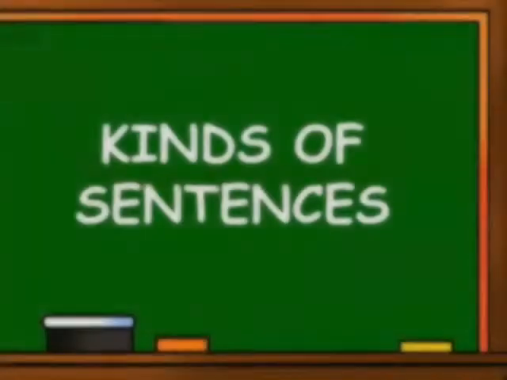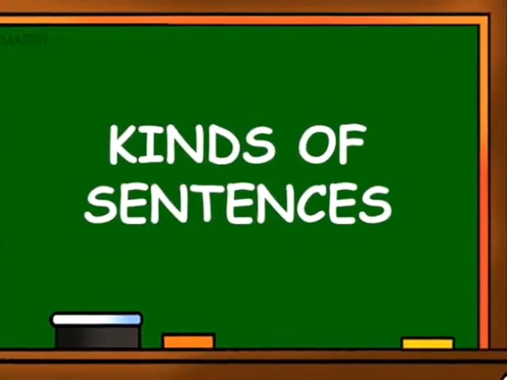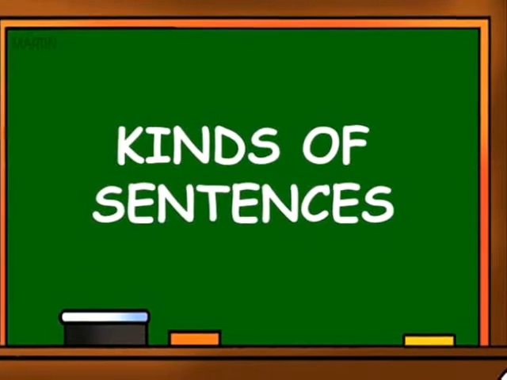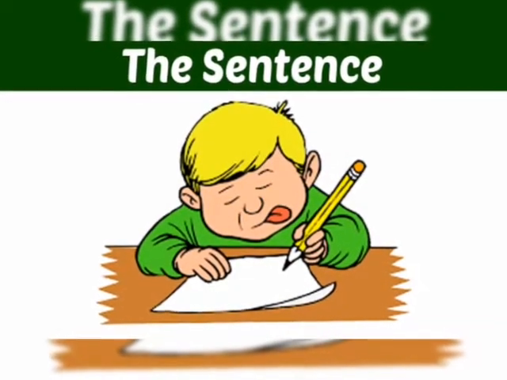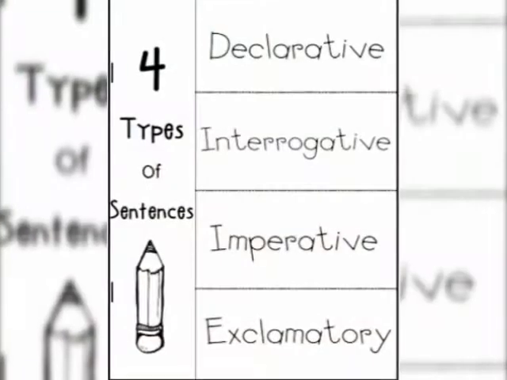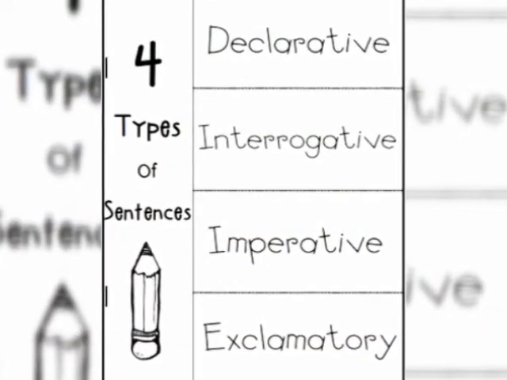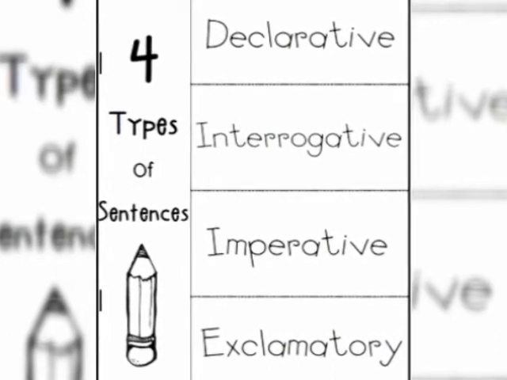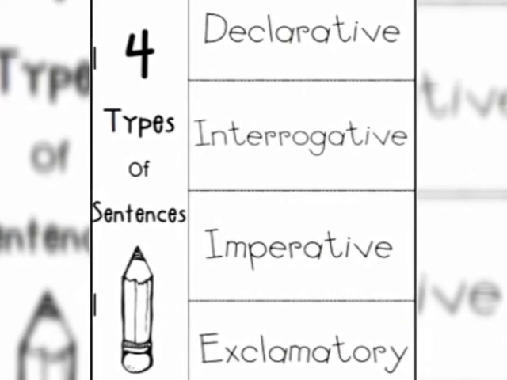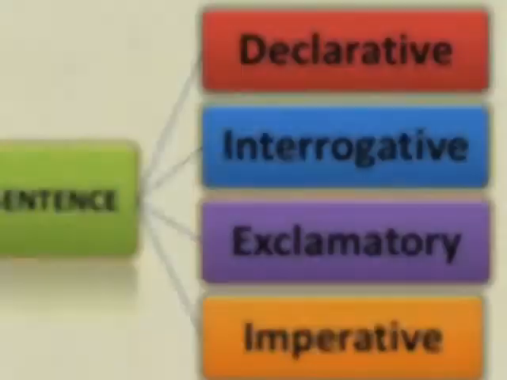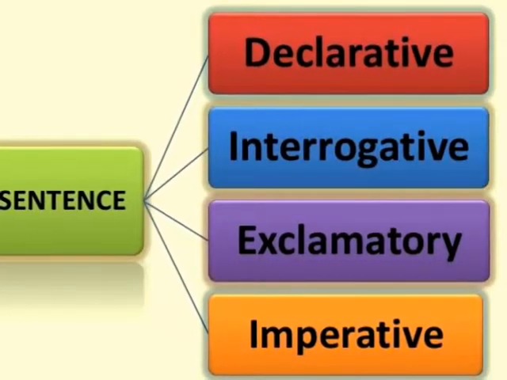Today, we will study our next grammar topic, that is kinds of sentences. We have already studied what a sentence is. Now, we'll try to understand its kinds. There are four kinds of sentences: assertive sentence, interrogative sentence, imperative sentence, and exclamatory sentence.